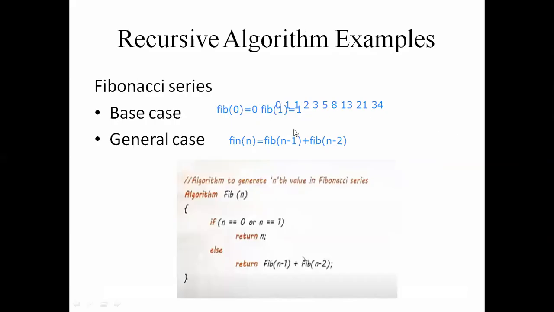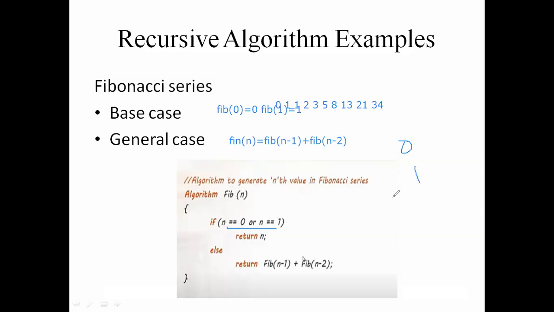So this is the base case and this is the general case. Just to write the algorithm, for example, if your n value is 2, first we have to check the condition: if n equal to 0 or n equal to 1, return n. If n equal to 0, return 0. If n equal to 1, it will return 1.